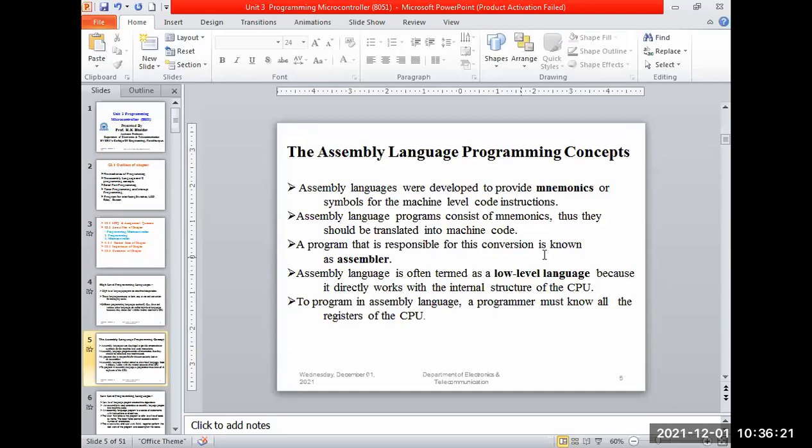And why is it called low level? Because assembly code written is machine dependent. Means if you are writing the code for 8051, that is used for only that controller. It is not portable to the other controller. But in case of C, C++, the code written can port to the other controller also. That's why that is a high level language.